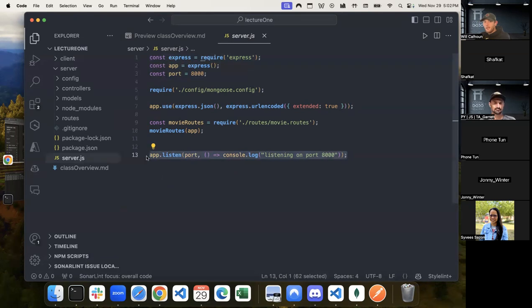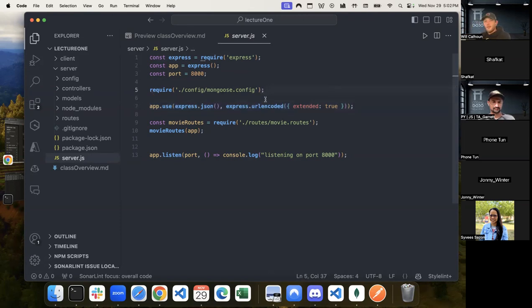We have our app.listen, which we've done before. Again, this has to be at the end. This is what actually activates our server. And then here, this app.use express.json and express.urlencoded extended true. This allows us to send post requests. So that's something that we need to have as kind of some middleware.